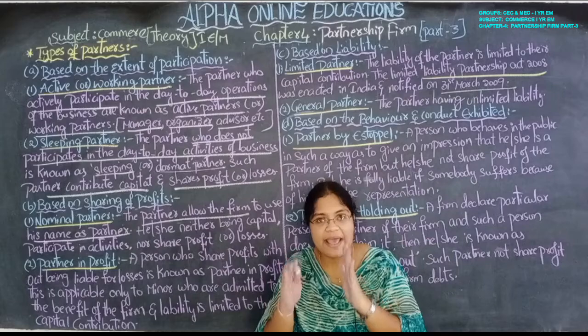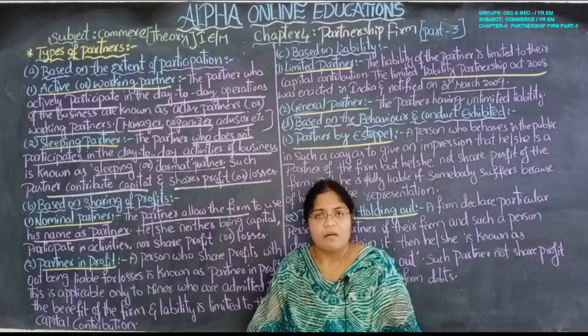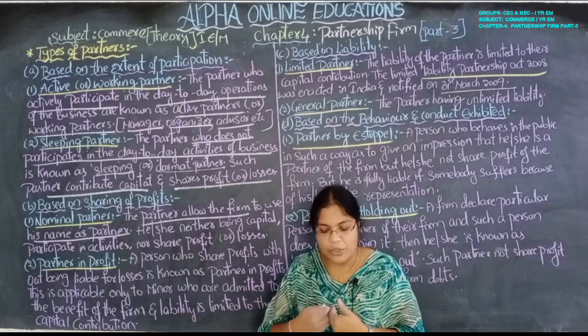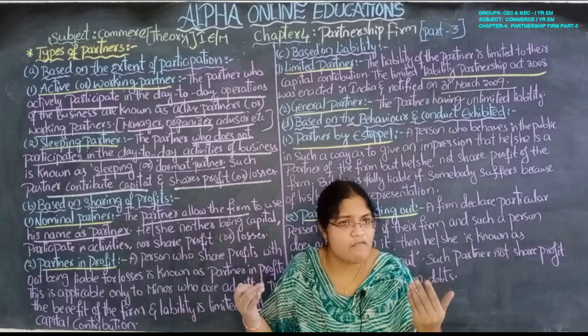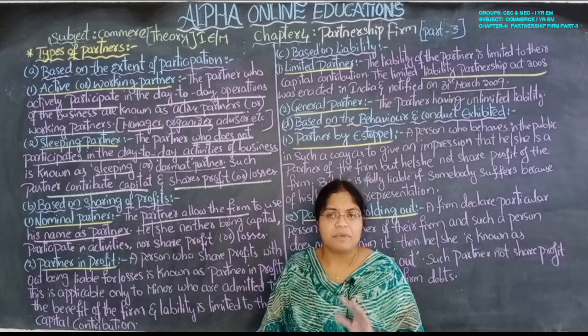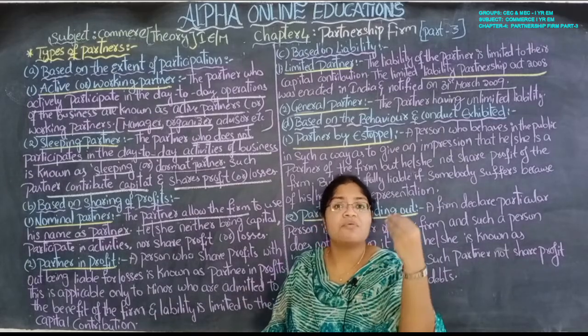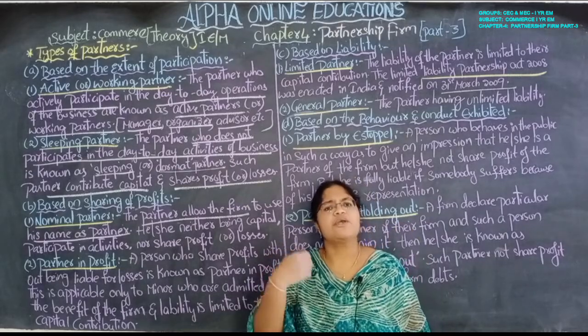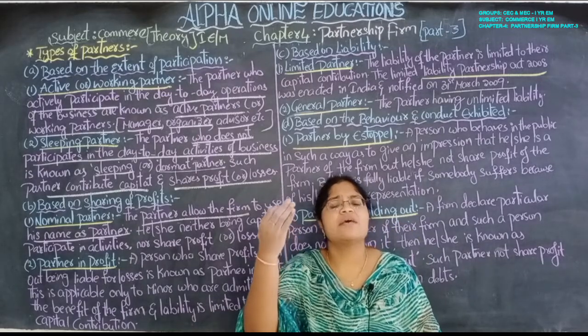For example, X is a person, and he is not actually a partner. For example, I am not the partner of any firm. I am just a lecturer, but I have given permission to one partnership firm to take my name and use my name as your partner.